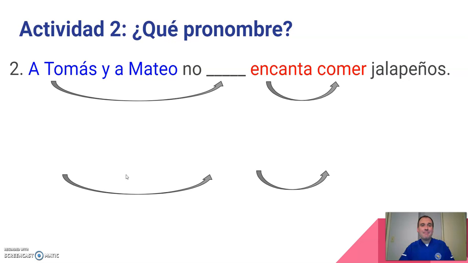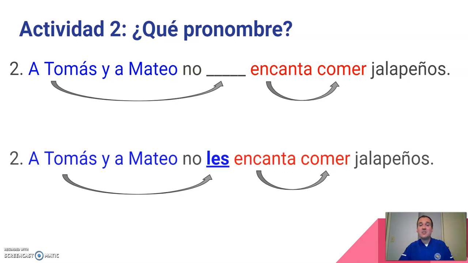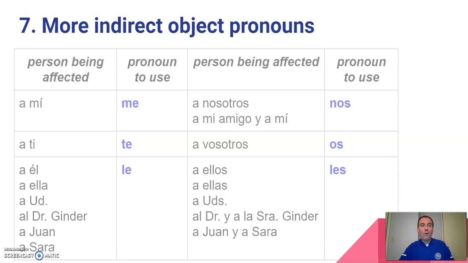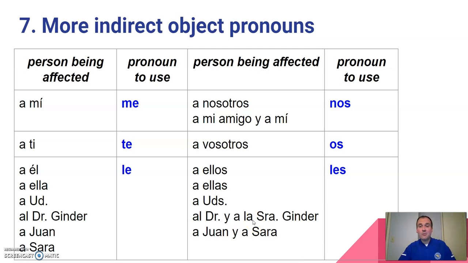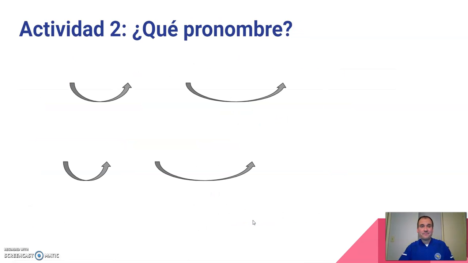A Tomás y a Mateo encanta comer los jalapeños. The pronoun that's missing should be les. A Tomás y a Mateo les encanta comer los jalapeños. Why les? All right, over here we have the example of a Mateo y a Tomás. We're talking about two people. What they like requires the pronoun les.